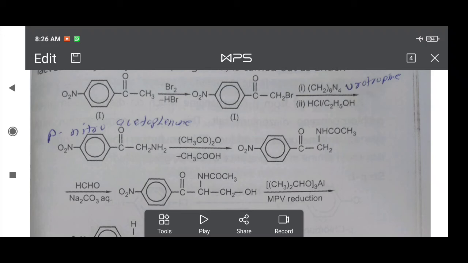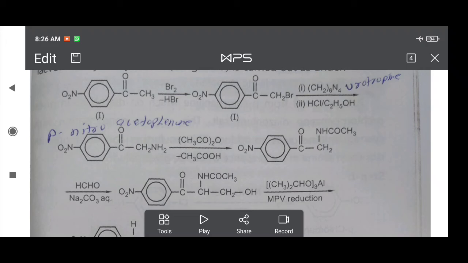Then this compound is again treated with acetic anhydride, (CH3CO)2O. One of the CH3CO and H from the NH2 group is released in the form of acetic acid, and CH2NH2 is converted to CH2NHCOCH3.